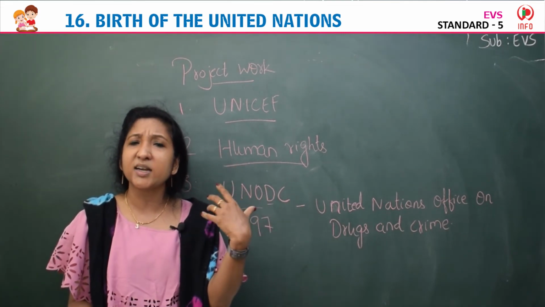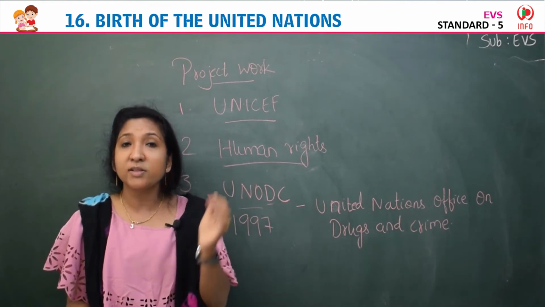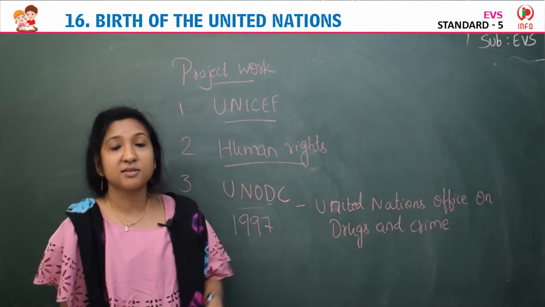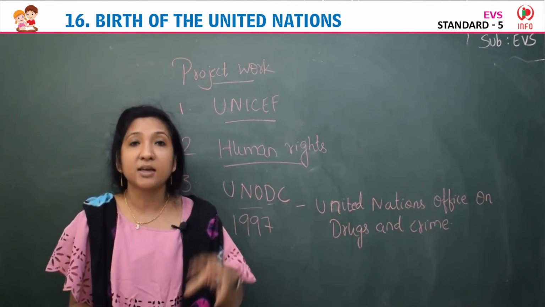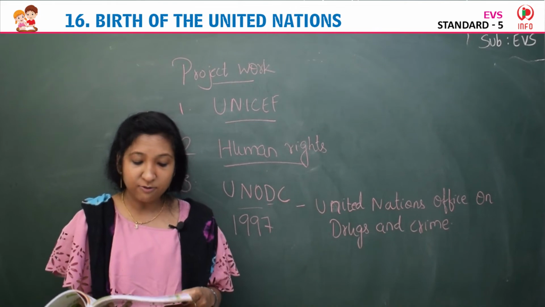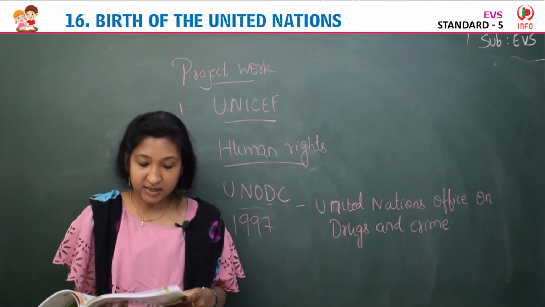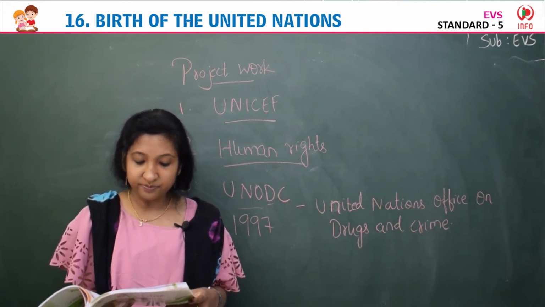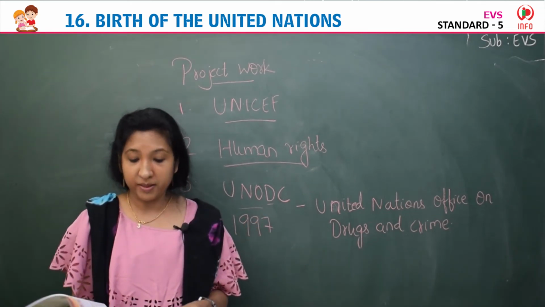They have to control that, control the excessive use of drugs, and reduce crime. So for this purpose they established this UNODC in 1997. Its headquarters is at Kenya. Okay, that's about UNODC.